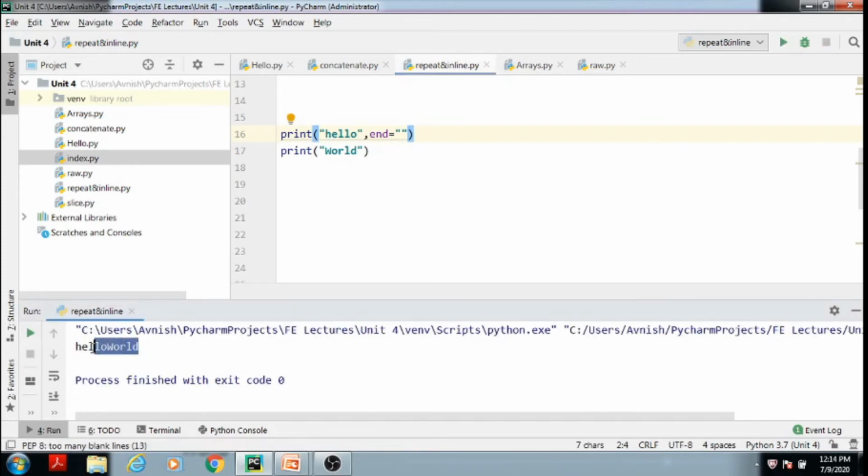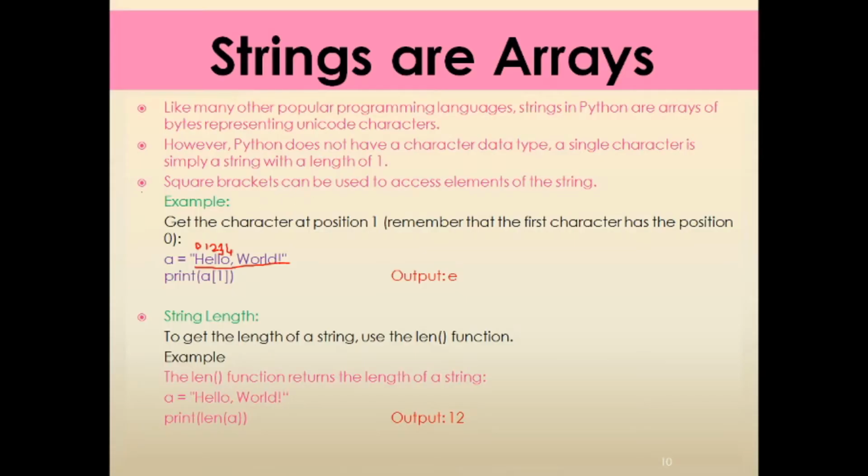See here the hello world is combined together. Now we will see the concept strings are arrays. Like many other popular programming languages, strings in Python are arrays of bytes representing Unicode characters. However, Python does not have a character data type. A single character is simply a string with a length of 1.